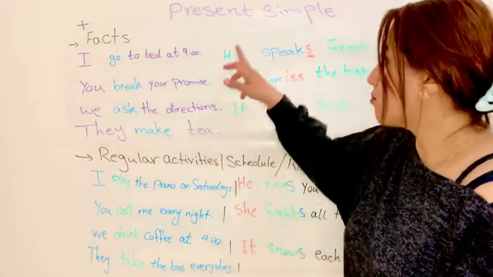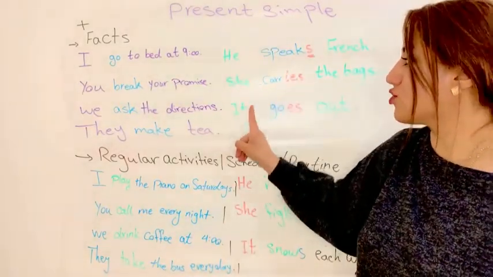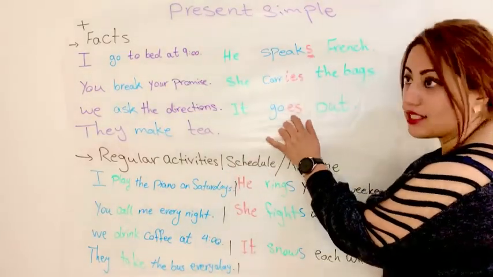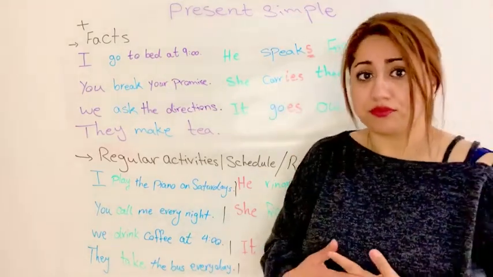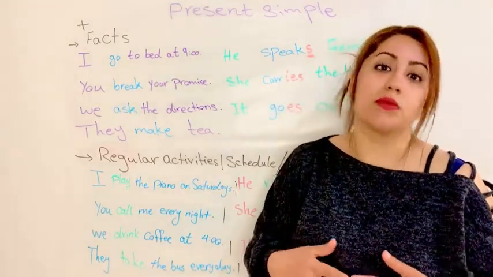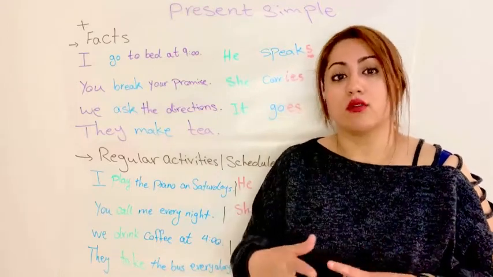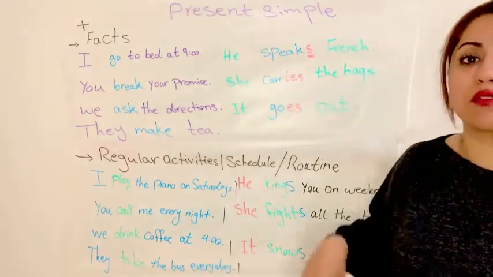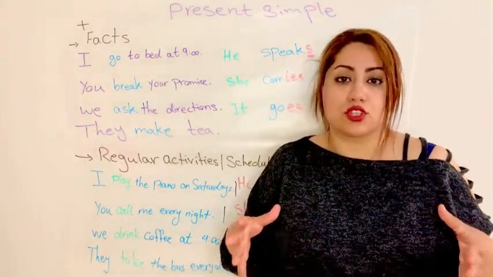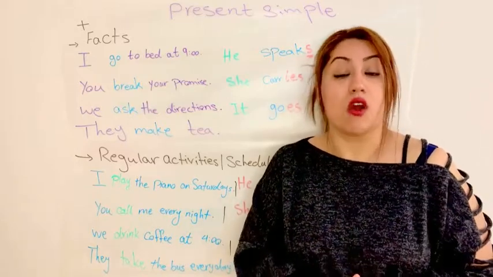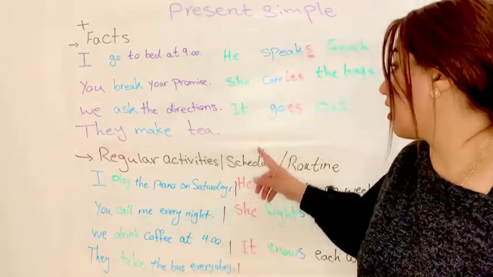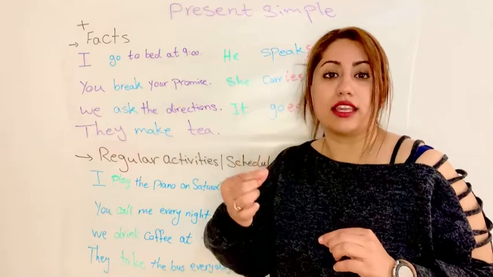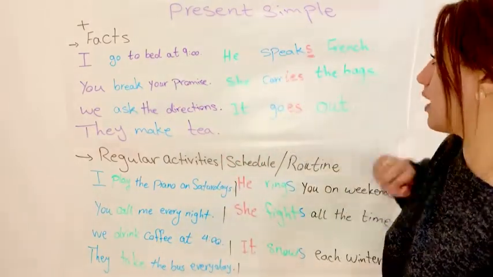For present simple tense with he, she, and it, we use the forms s, es, and ies. It depends on the verb. If the verb ends in the letter y without any vowel before it, we have to change the y to ies, like the verb carry. If the verb is just the simple form, we add s for he, she, it, or sometimes we add es, like go, or like do, as we say does. It needs es. He speaks French.